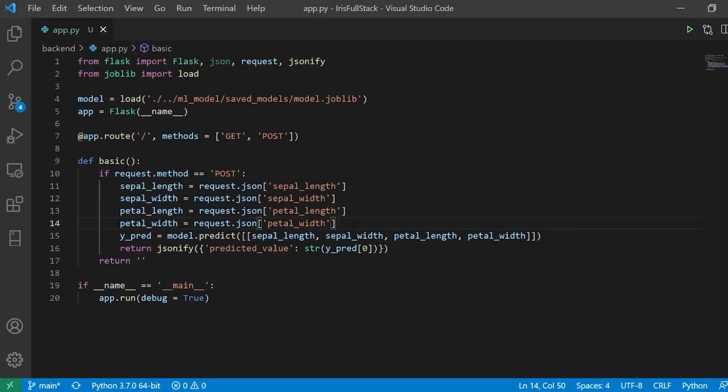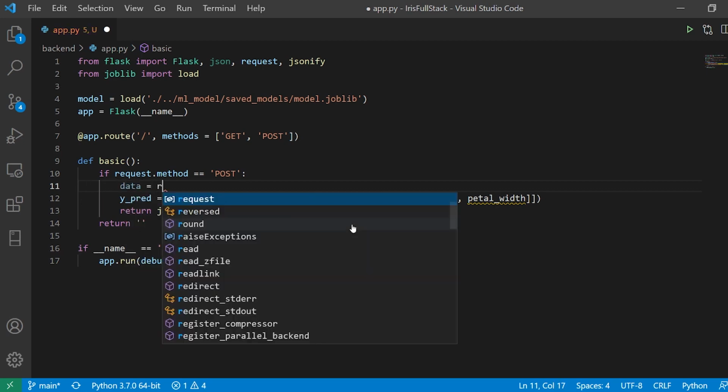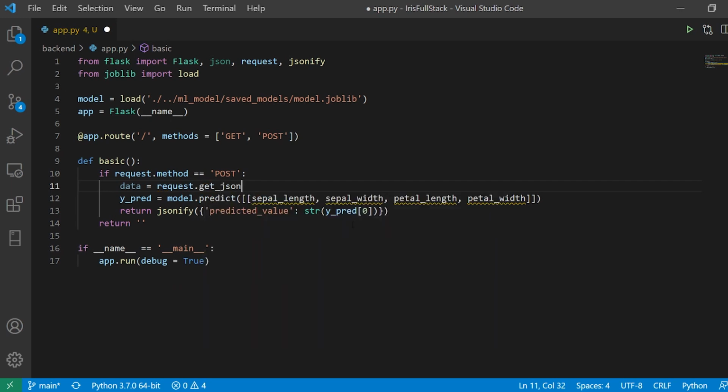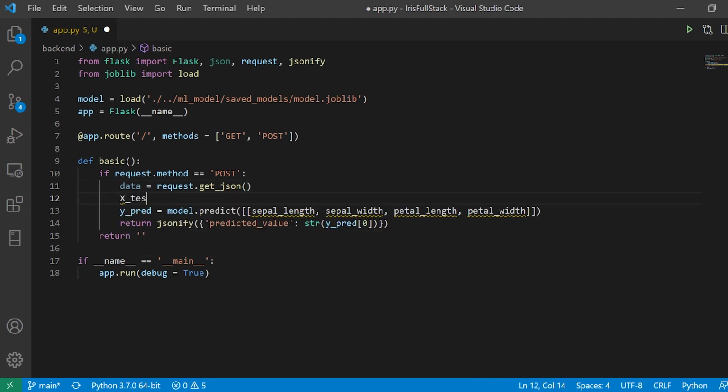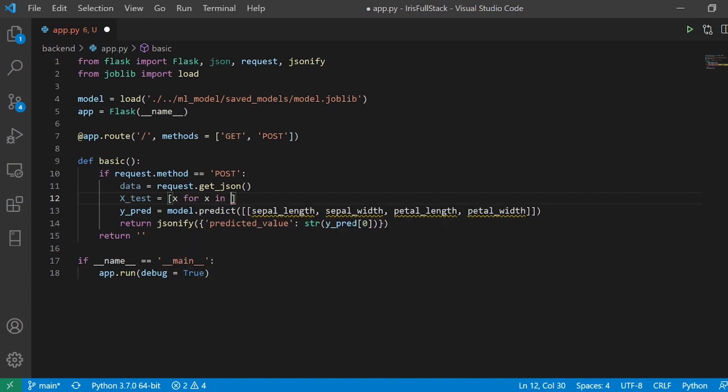So now I'll make some significant changes. So this is not practical. Let's say if I have 50 or 100 variables, that is not quite a practical solution. So for that I have something different. I'm going to say just data equals request dot get JSON, and here I'll make a comprehension. So let's say x test is equal to x for x in data dot values.